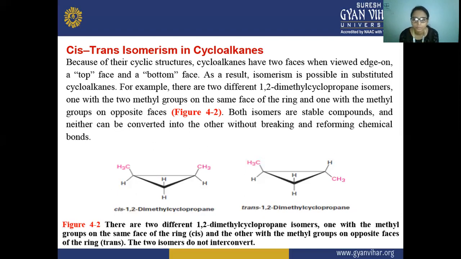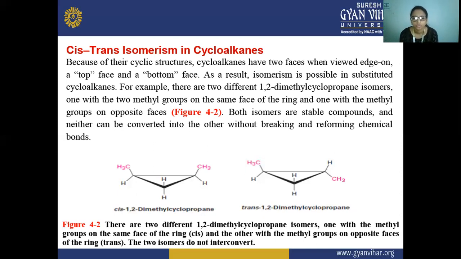Both isomers are stable compounds, but neither can be converted into the other unless bonds are broken and reformed.